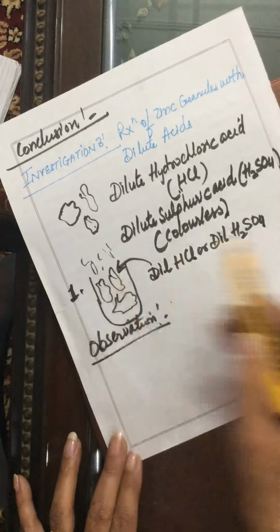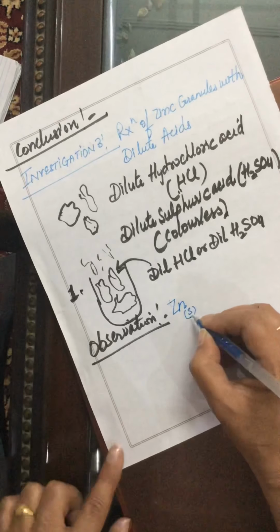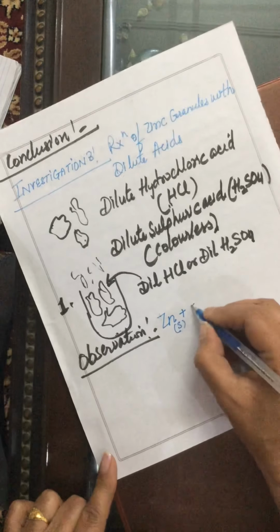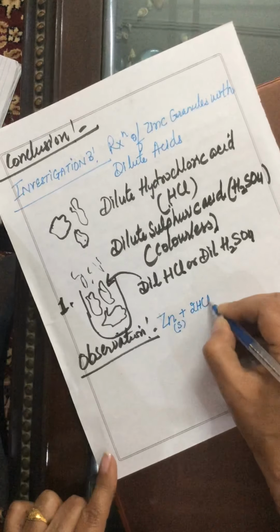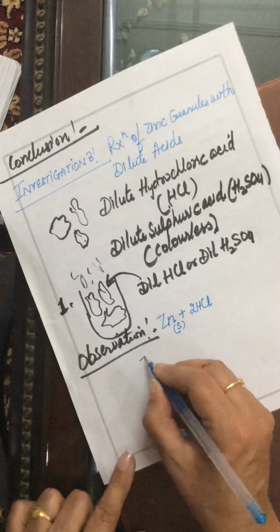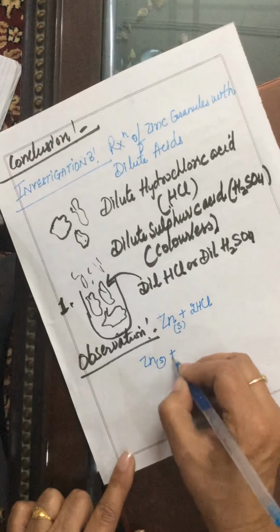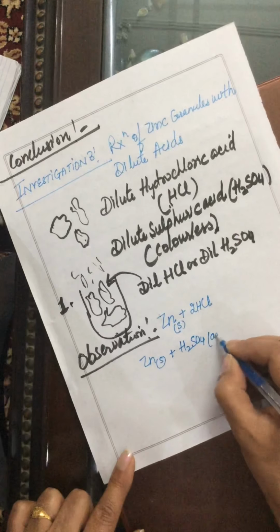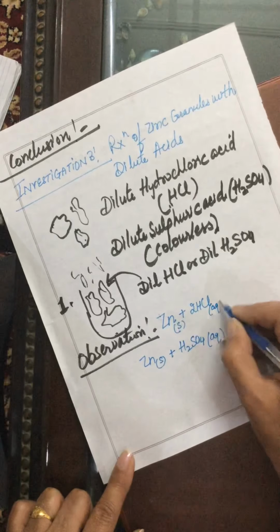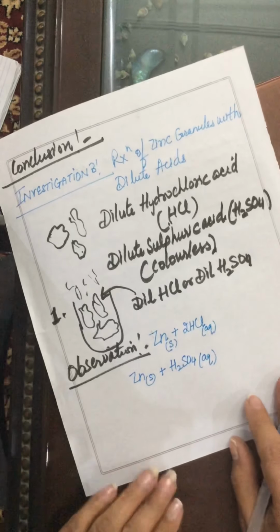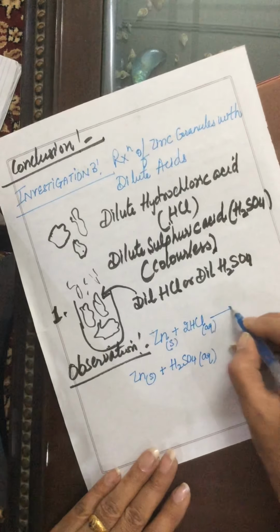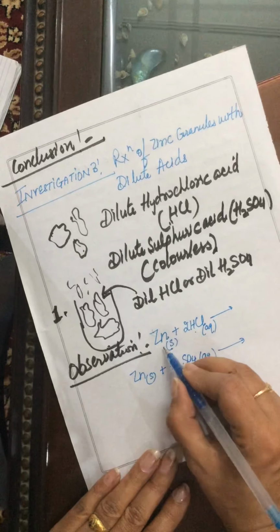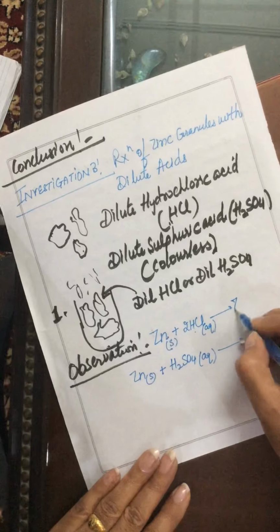Zinc is in a solid state, so S is for showing that this is in a solid state. To zinc we add hydrochloric acid, or to zinc we add sulfuric acid solution. So aqueous, AQ is used to show it is a solution in water. What happens when we add hydrochloric acid to the zinc granules?